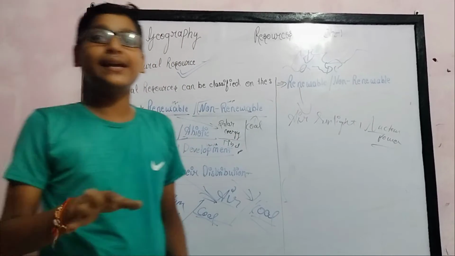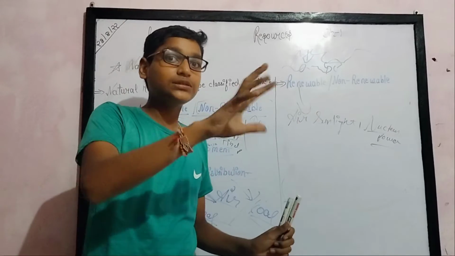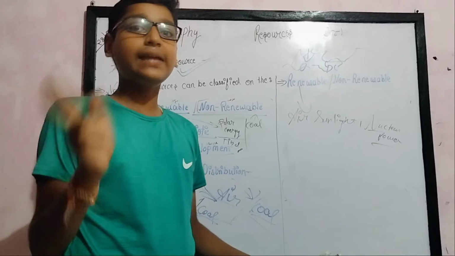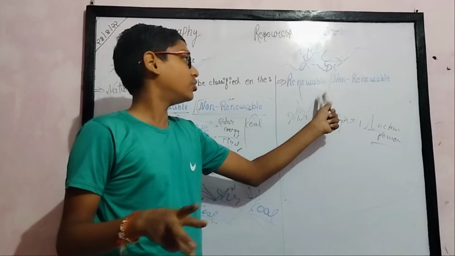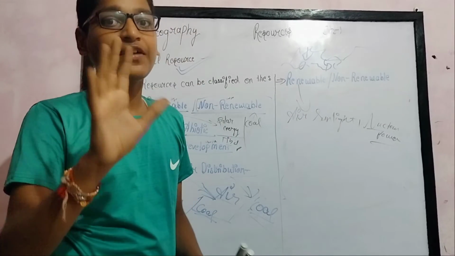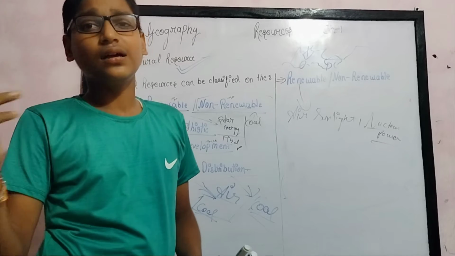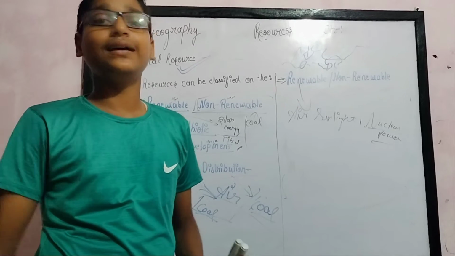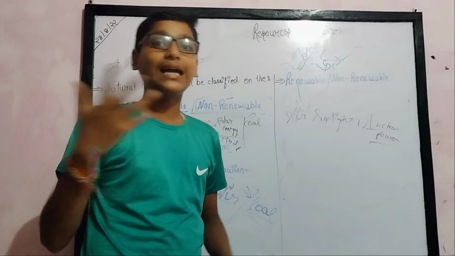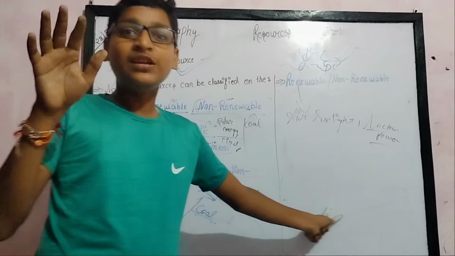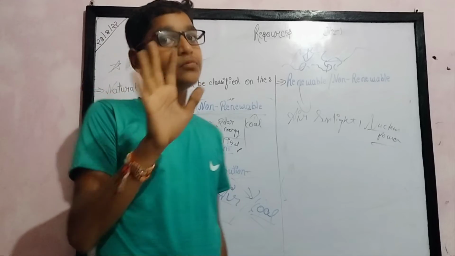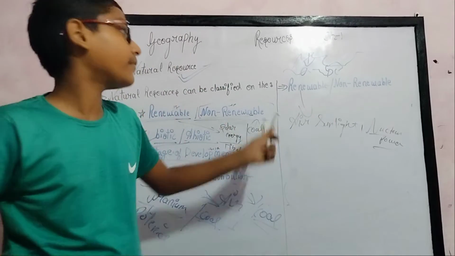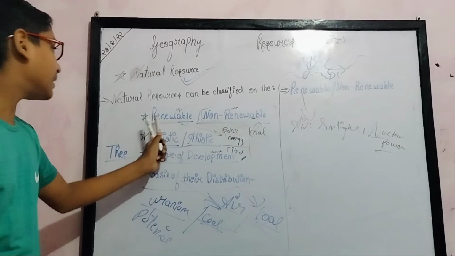So the main thing is that renewable resources are the resources that do not take much time to reform, or they are unlimited. They don't take millions of years. They take some years, at most 20 to 30 years. For nuclear power, humans can make it in 1 to 3 years. So it is renewable, as it can be renewed in a few years. I hope you have understood renewable and non-renewable.